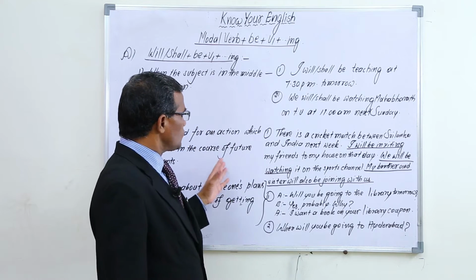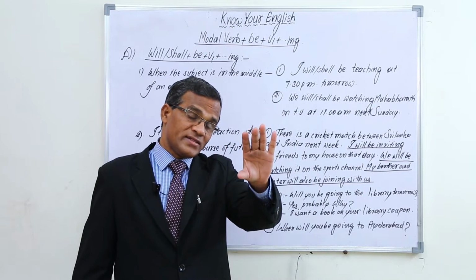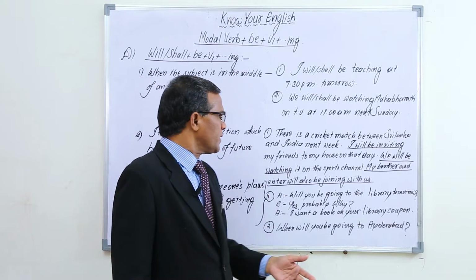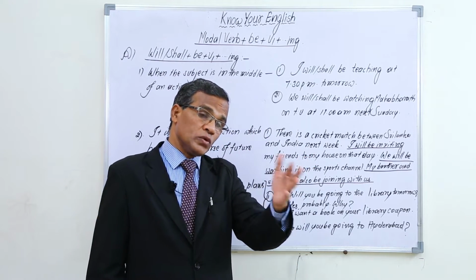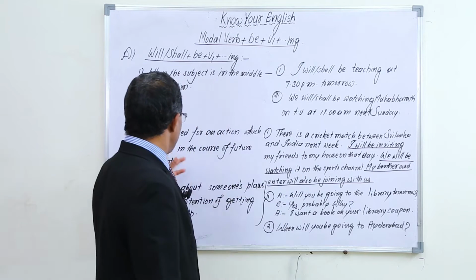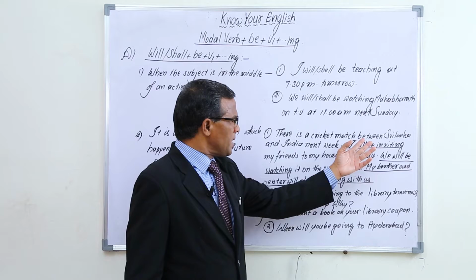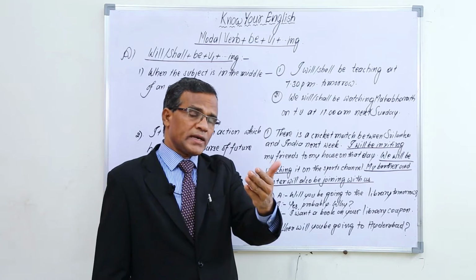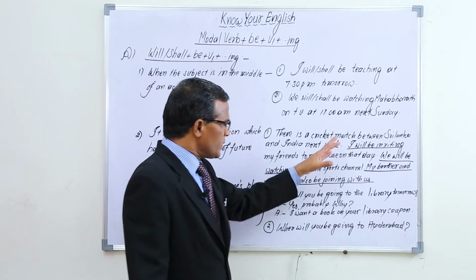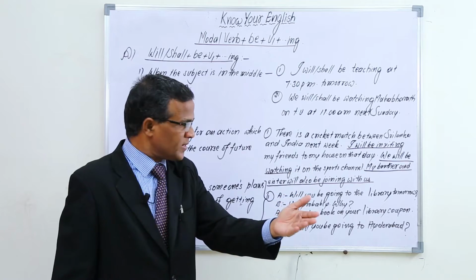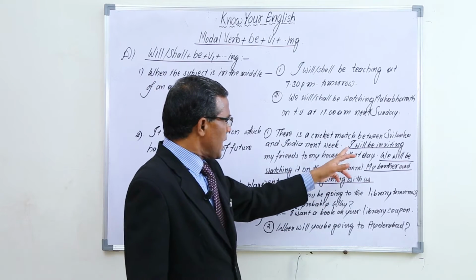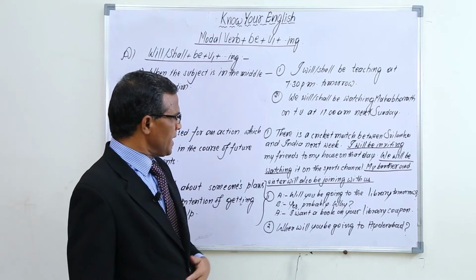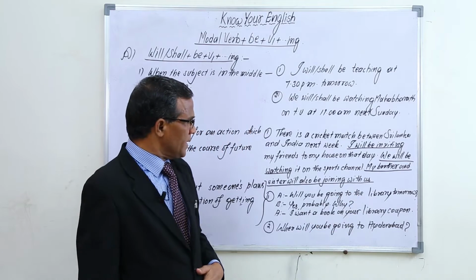When we say course of future events, it means a series of events in future. As a part of a series of events in future, you can use the same structure. There is a cricket match between Sri Lanka and India next week. We are talking about the future. So next week something is going to happen, a series of actions are going to take place. As a part of that, I will be inviting my friends to my house on that day.